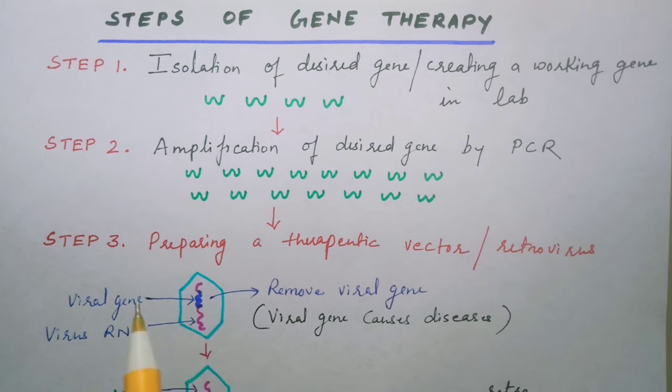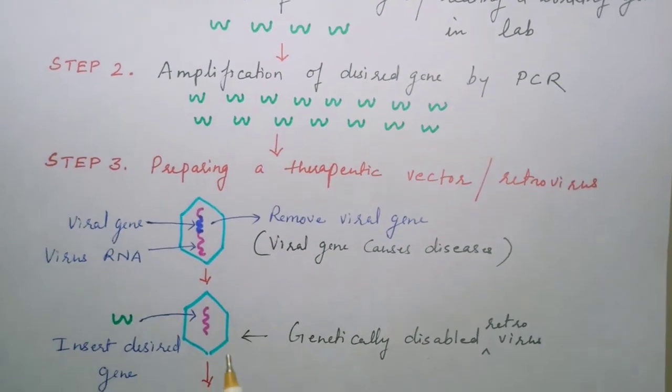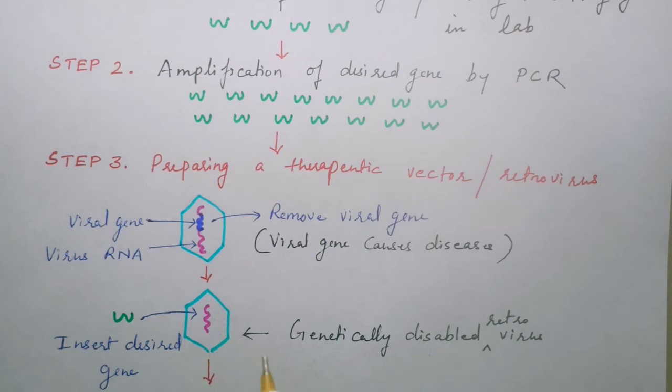This RNA has a viral gene, which is responsible for causing a disease when it infects a person. So this viral gene has to be removed. After its removal from the RNA of the retrovirus, this virus is known as a genetically disabled retrovirus, because it lacks the viral gene for causing disease.